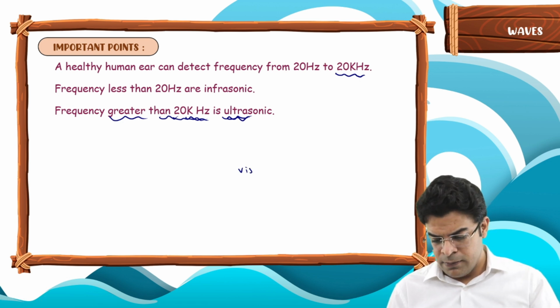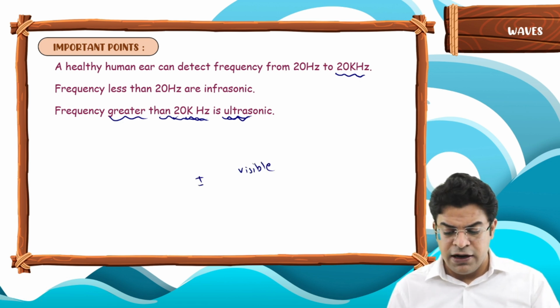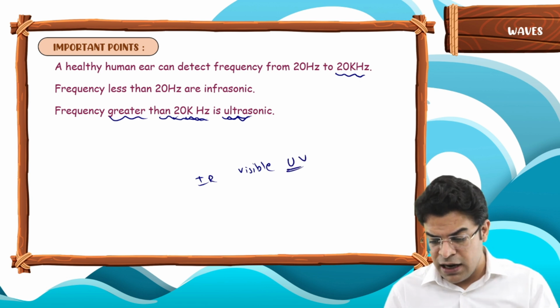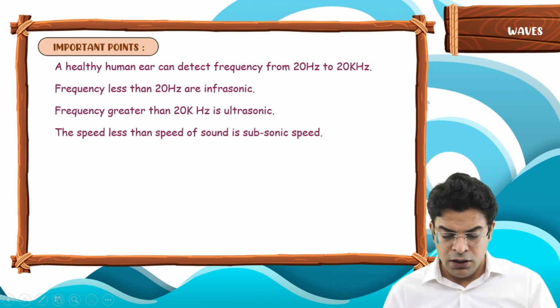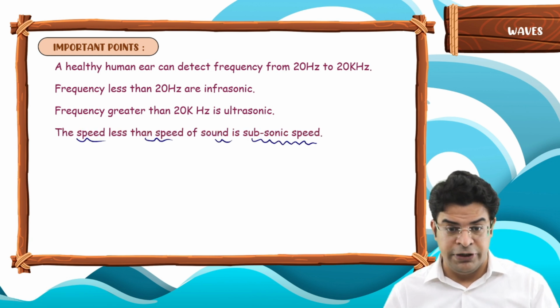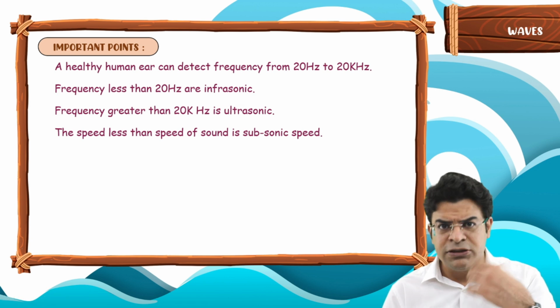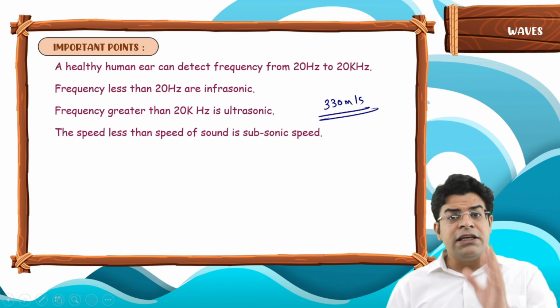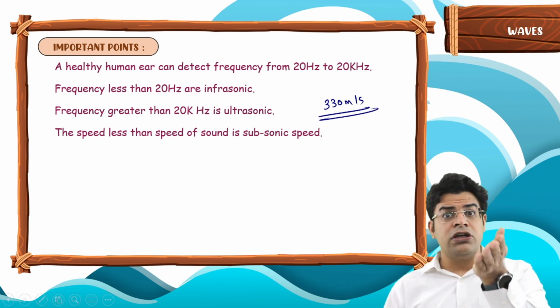Just like visible, less than visible is infrared, and higher than visible is ultraviolet. A speed less than the speed of sound is called subsonic speed. So if the speed of sound in air is 330 meters per second, then a speed less than that is called subsonic.